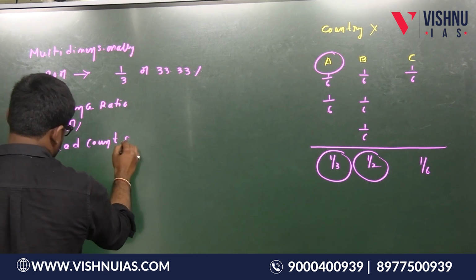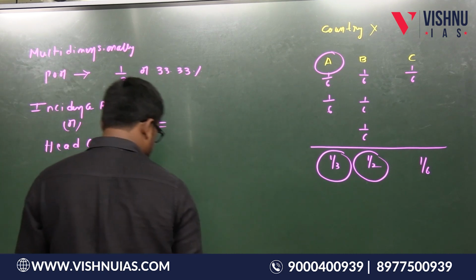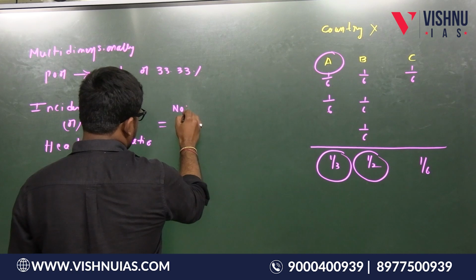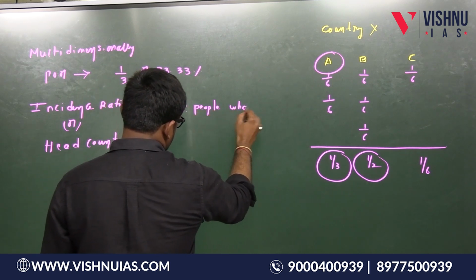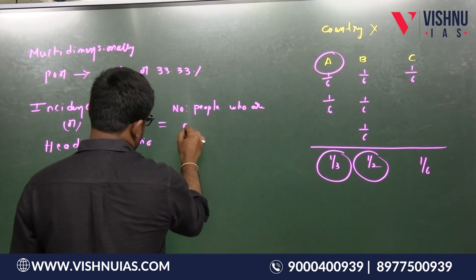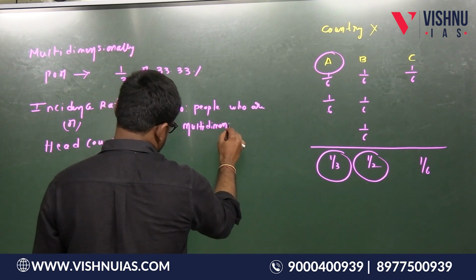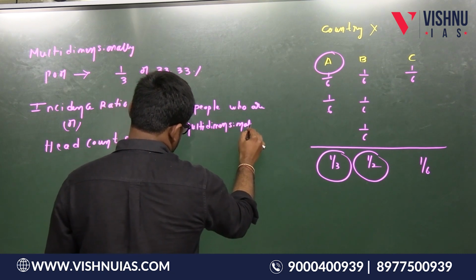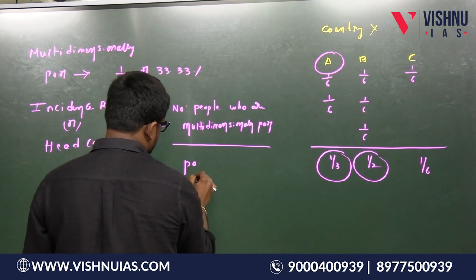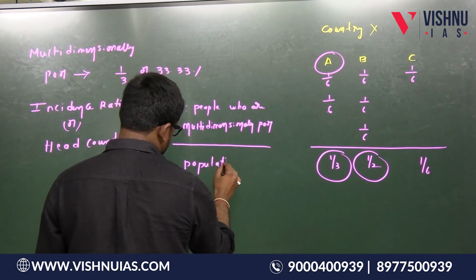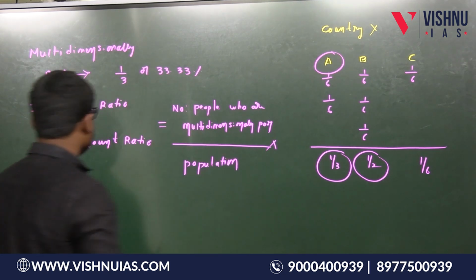So head count ratio is equal to the number of people who are multidimensionally poor divided by the total population of the country, in this case the total population of India, we can take, into 100. If we take into 100 we will get percentage.